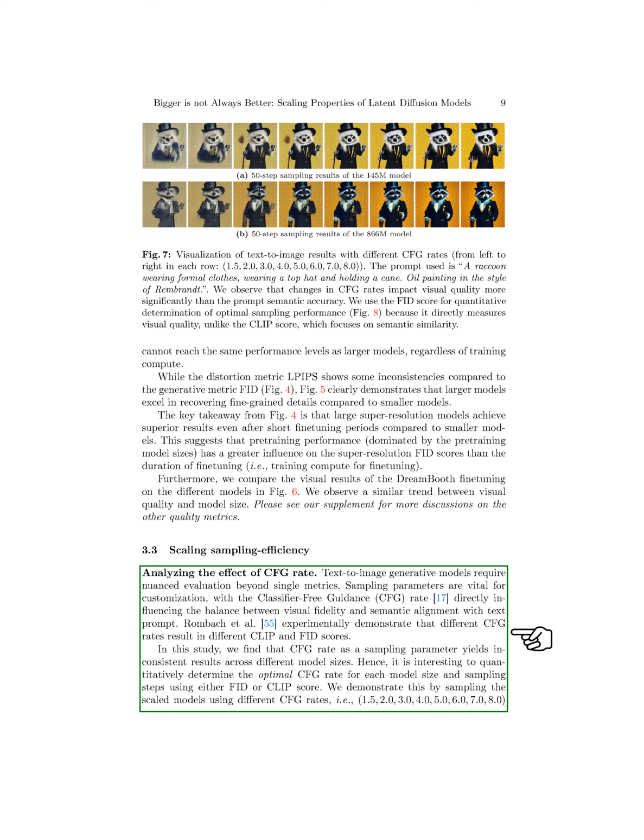To do this, we sampled scaled models with different CFG rates and compared their results both quantitatively and qualitatively. Our findings indicate that changes in CFG rates have a more significant effect on visual quality than on prompt semantic accuracy. Therefore, we chose to use the FID score to quantitatively determine the best CFG rate performance. We then looked into the scaling efficiency trends of different models based on the optimal CFG rates at various sampling steps.